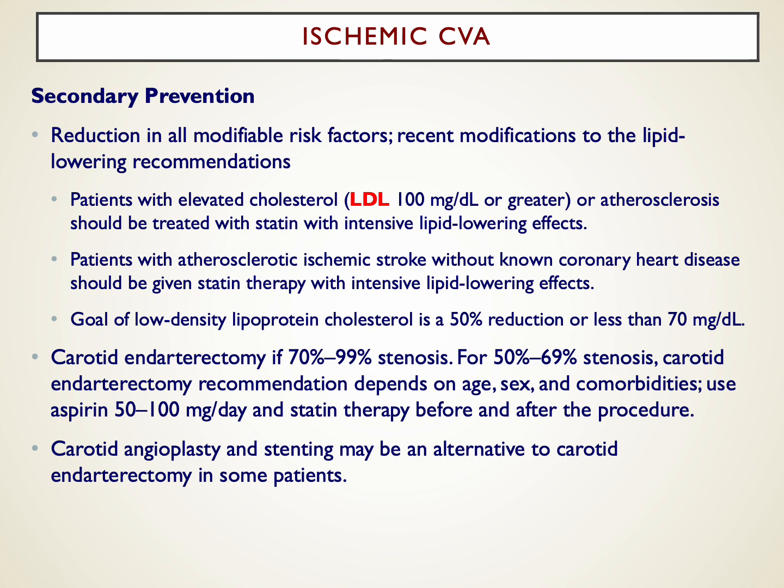Secondary prevention of ischemic CVA is, again, as we did with primary, reducing all modifiable risk factors, including lipid management, aggressive lipid management, carotid endarterectomy, and carotid angioplasty with stenting might be an alternative to carotid endarterectomy.